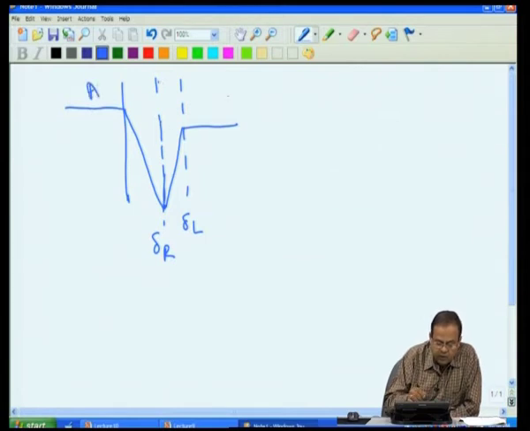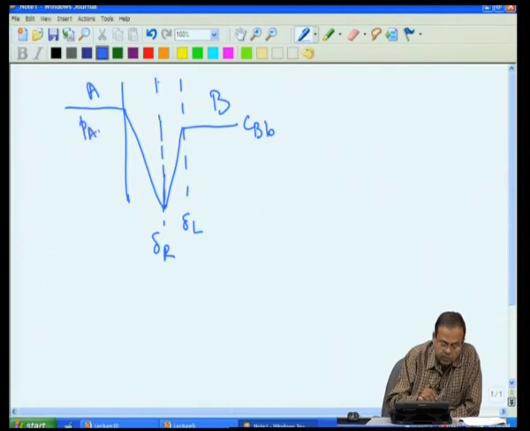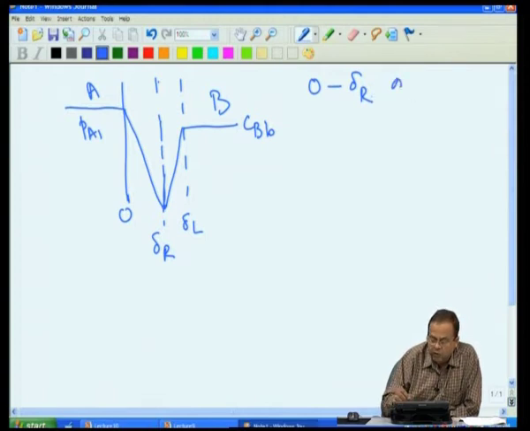So, this is my A, this is my B, this is some bulk concentration of B, and this is some partial pressure at the interface. So, what we have now here is between 0 to delta R only diffusion of A, because there can't be any reaction, because at this point there is no B left.